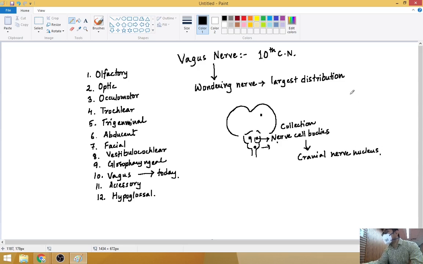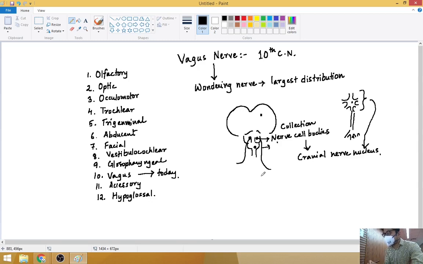There is the nerve cell body, then the axon, then the dendrite. Many nerve cell bodies together form a cranial nerve nucleus, and from there a nerve descends down.